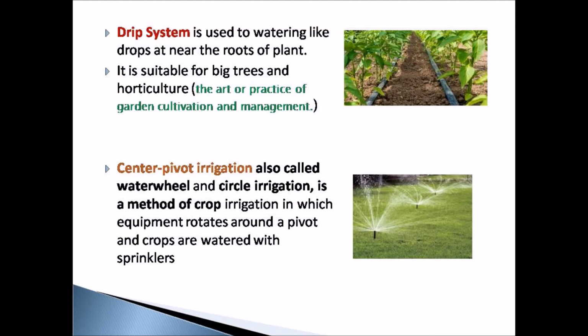Next is the center pivot irrigation. Central pivot irrigation is also called as water wheel or circle irrigation. As you can see in the picture, in this method of crop irrigation, an equipment rotates around a pivot and crops are watered with sprinklers.